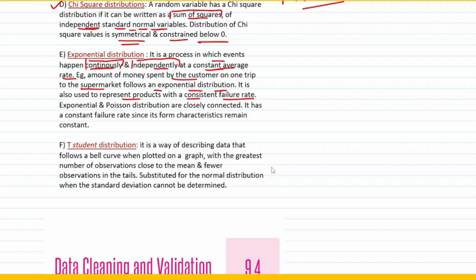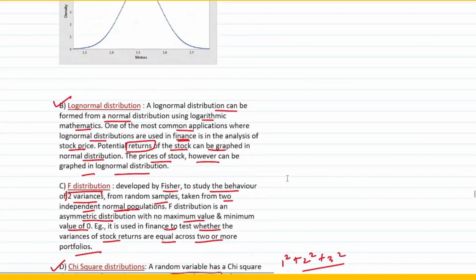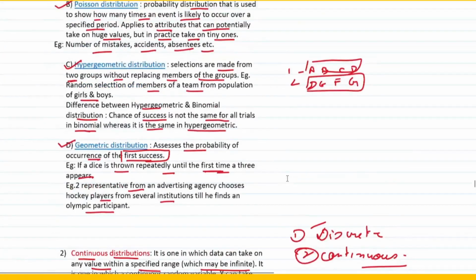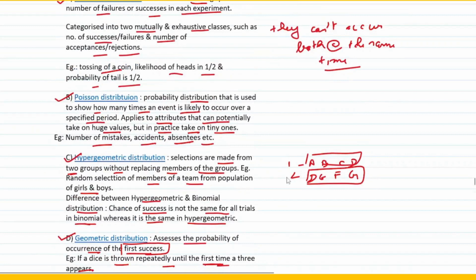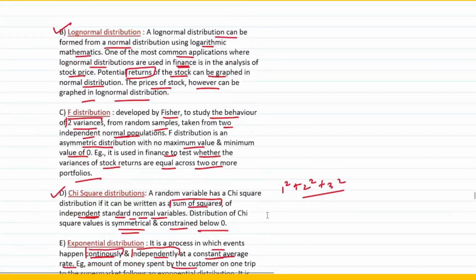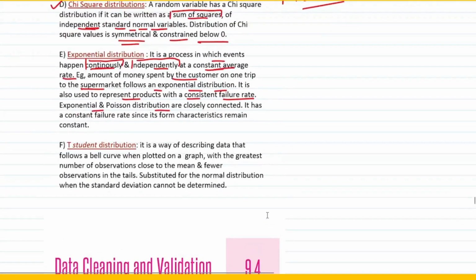Please understand exponential and Poisson distributions are closely connected. Poisson distribution, if you remember, is the distribution used to show how many times an event is likely to occur over a specified period, right? Similarly is the case with the exponential distribution. The only difference is that Poisson is a kind of discrete distribution, whereas this is a kind of continuous distribution, right? So exponential and Poisson distributions are closely connected.